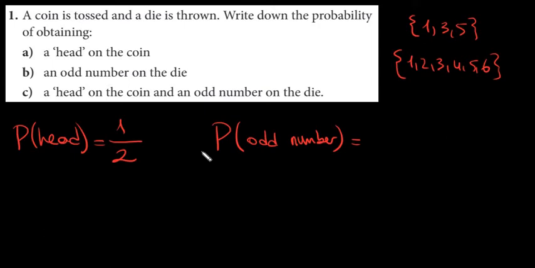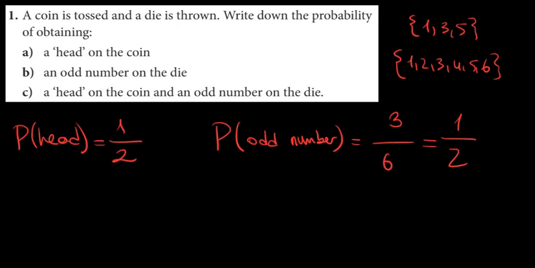So what is the probability of getting an odd number? 3 over 6, yes. Because we have 3 desired outcomes and 6 total outcomes. 3 over 6 is also 1 over 2. You can divide both numerator and the denominator by 3, you will get 1 over 2.